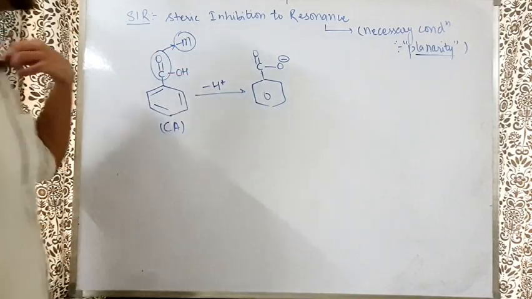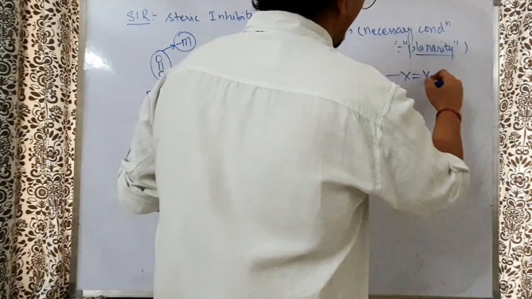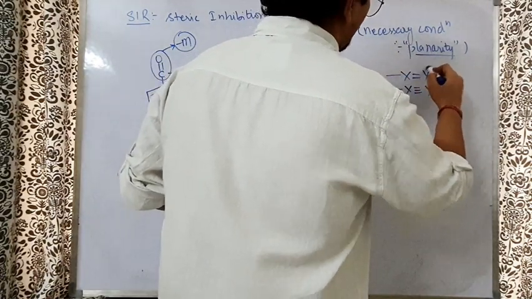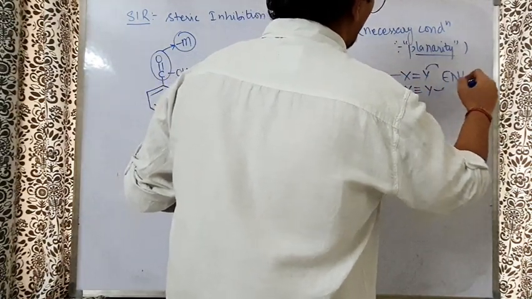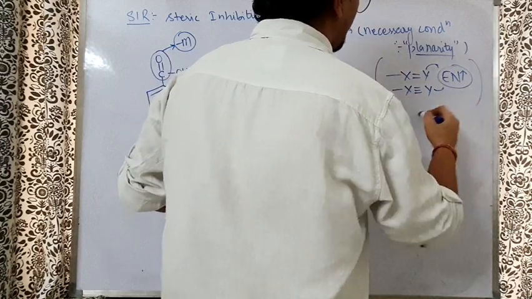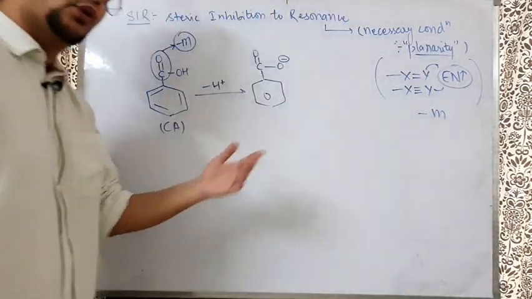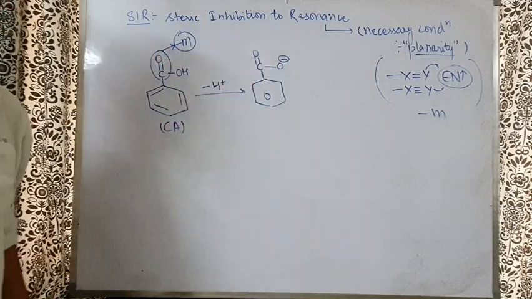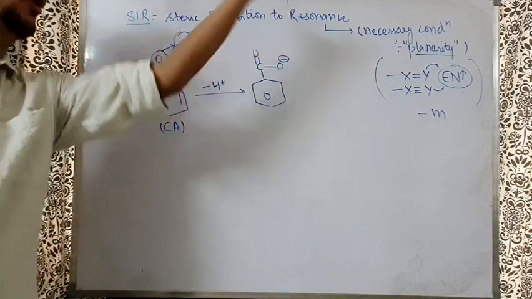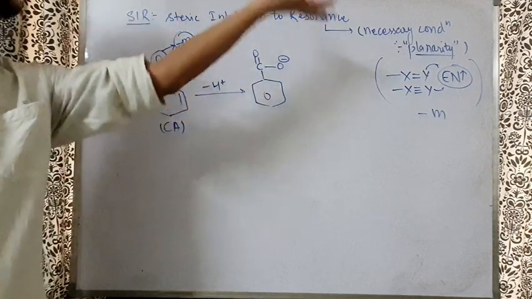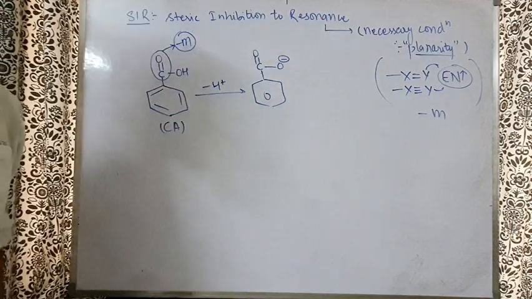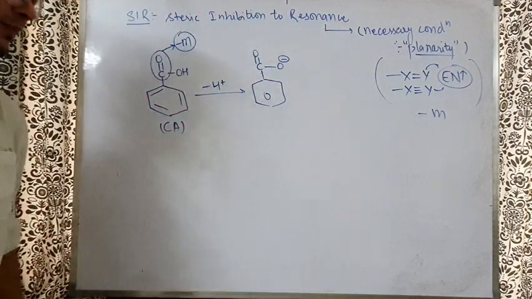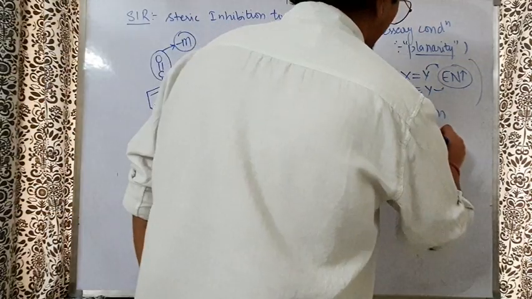One trick I can tell you. For X double bond Y or X triple bond Y, where the electronegativity of Y is more, in such a situation you call it a minus M group. Examples: N double bond O, N triple bond O, C double bond O, C triple bond N, where the other atom, the one at the other end of the bond from the chain, is more electronegative. In that situation we call it a minus M group. There are many such examples I can write.